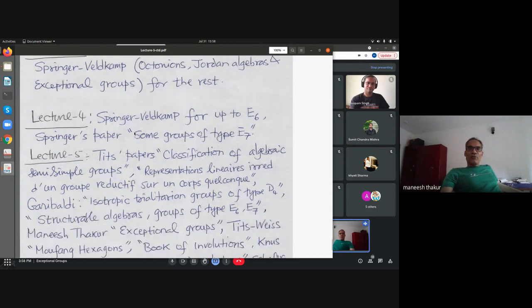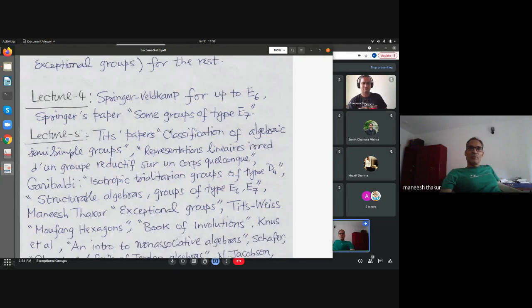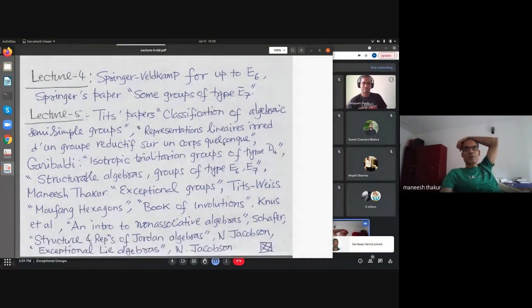Lecture 4, where I mentioned proofs for E6. And then there is a paper of Springer called Some Groups of Type E7. That's where I got that material from without proving it. So proof can be found in that paper. And lecture 5, finally, today's lecture, I looked at this paper of Tits called Classification of Algebraic Semisimple Groups.